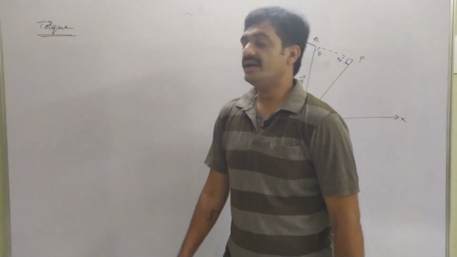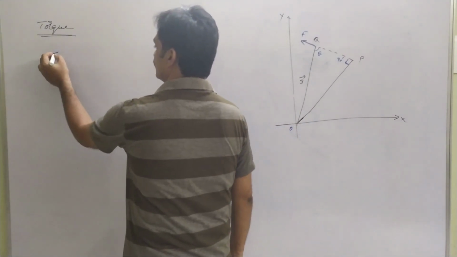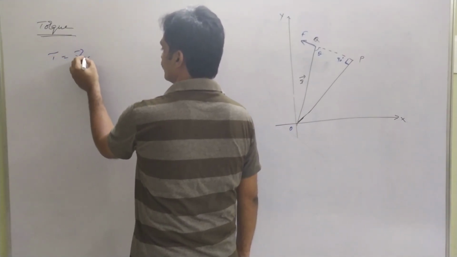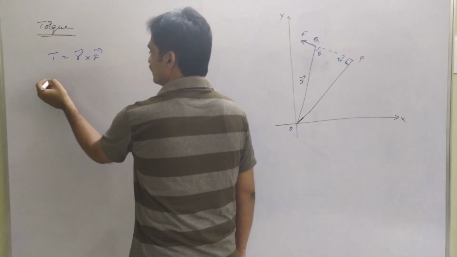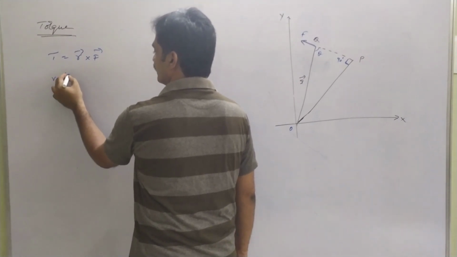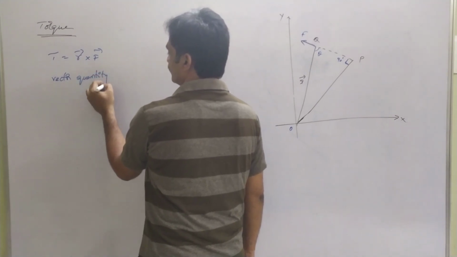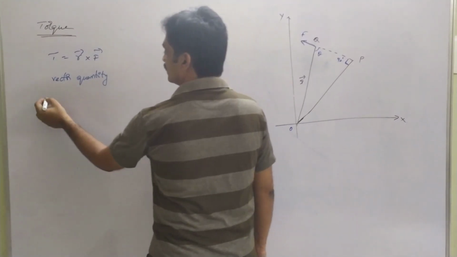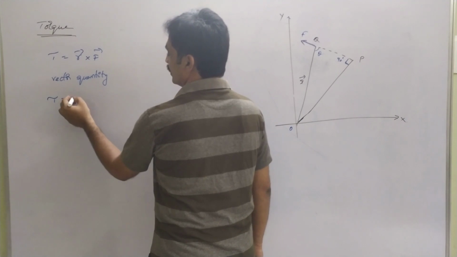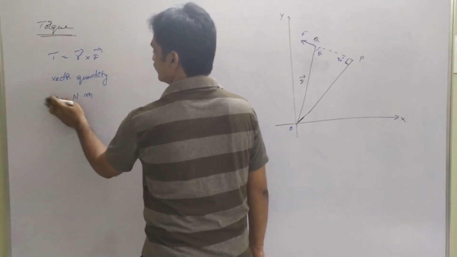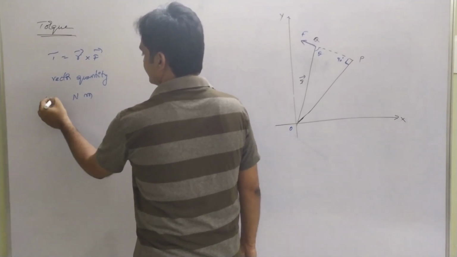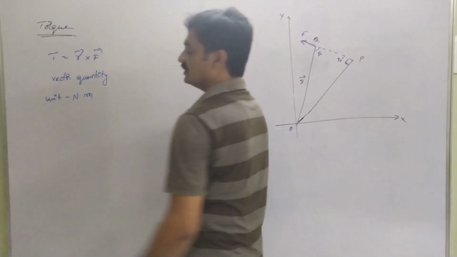So here we have represented that tau is equal to R bar cross F bar. Based on that, we can say that torque is a vector quantity, and its unit is Newton meter. In the SI system, its unit is Newton meter.